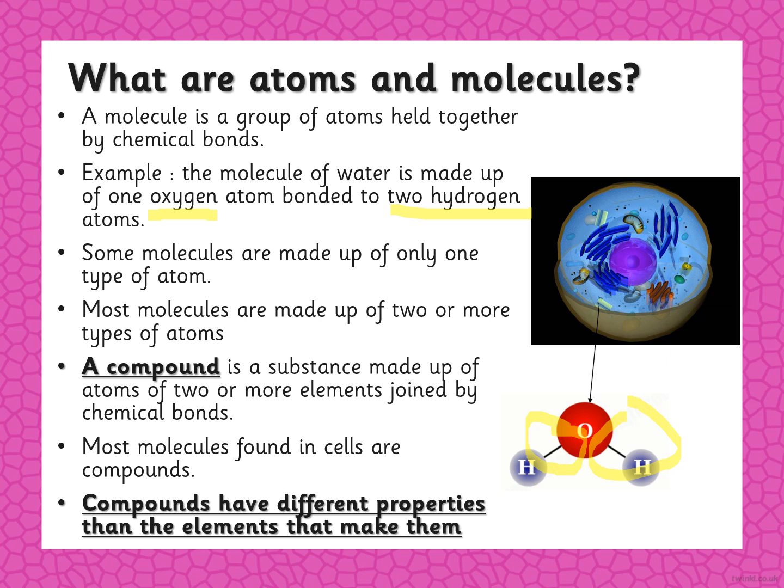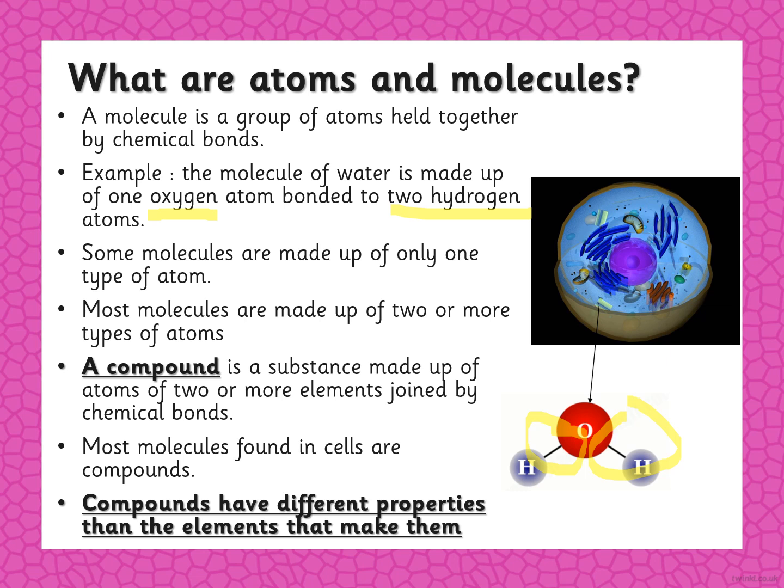When we make a chemical reaction between Na and Cl, what happens? It forms NaCl, like table salt. We all know table salt. So table salt is what? A compound. Examples of compounds are NaCl and H2O. Most molecules found in the cell are compounds.